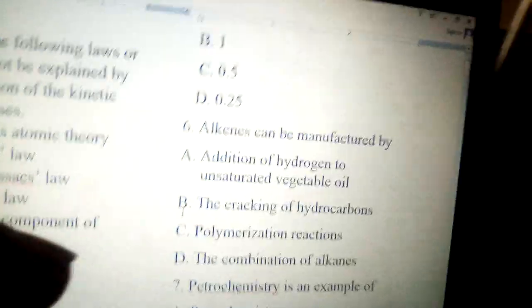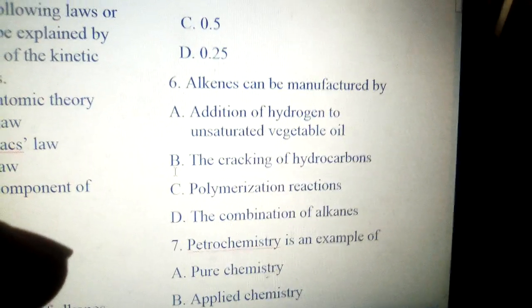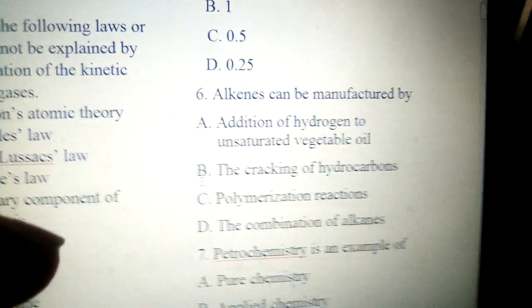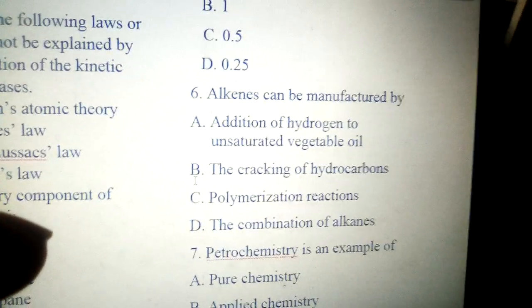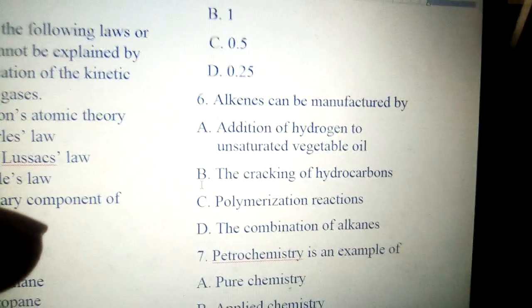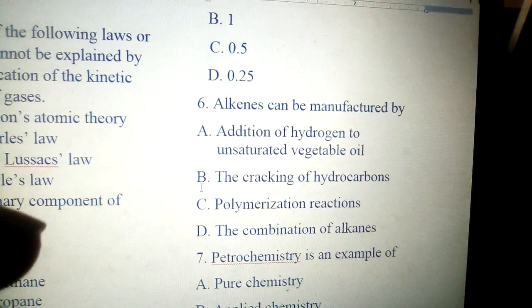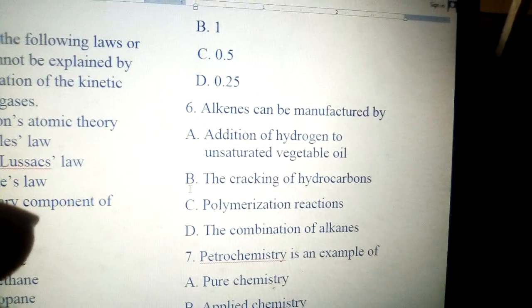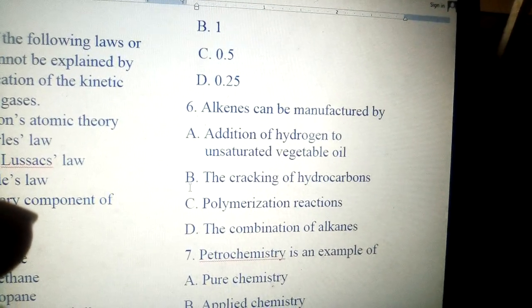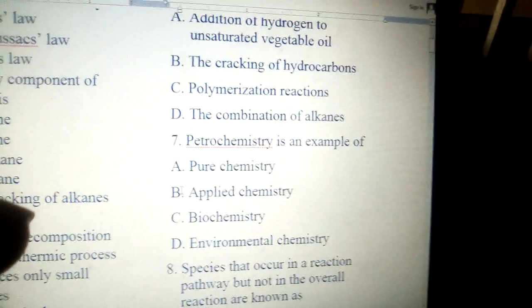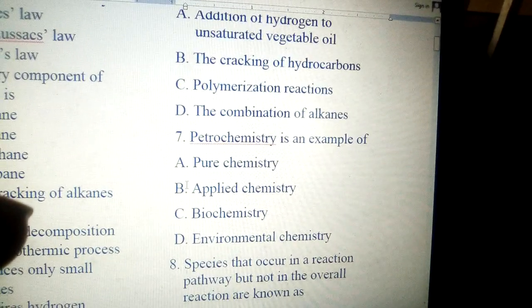Number 6, alkanes can be manufactured by A. addition of hydrogen to unsaturated vegetable oil, B. the cracking of hydrocarbons, C. polymerization reactions, D. combustion of alkanes. The answer to the question is A. No, it is B. Alkenes are obtained by cracking of hydrocarbons. Number 6 is B.